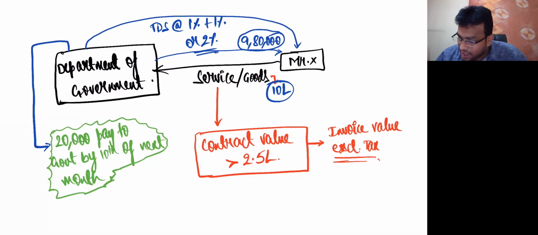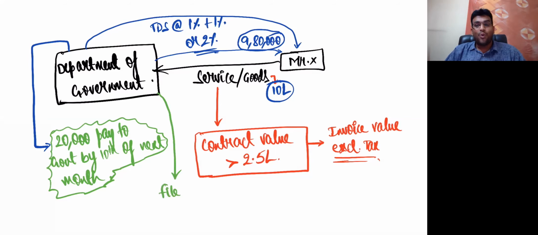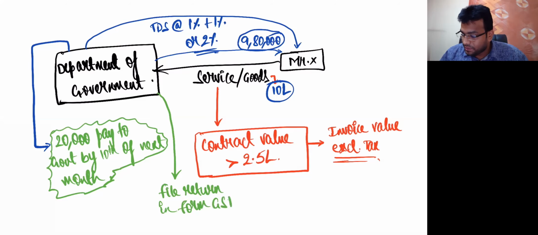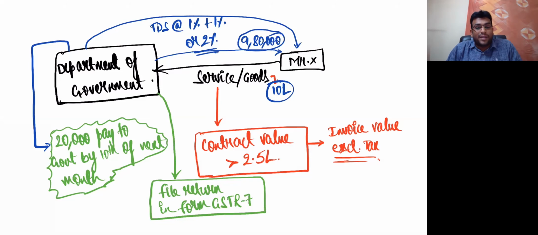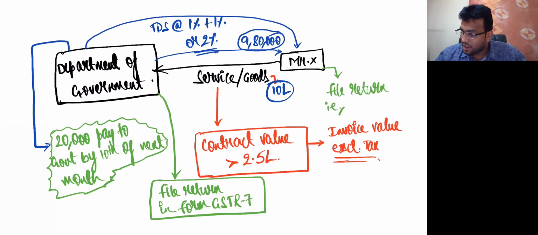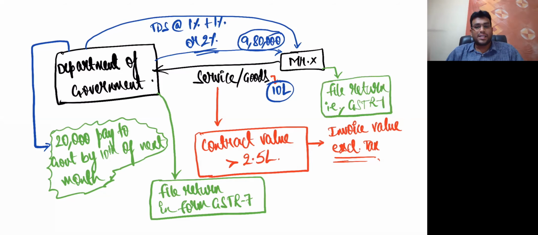Clear, my dear friends? And this Department of Government, whoever has done TDS, will file one return in form GSTR 7. Which form will they file? A form called GSTR 7. Now X will also file one return, that is GSTR 1.